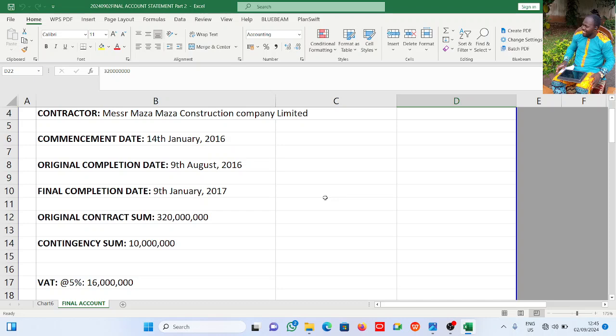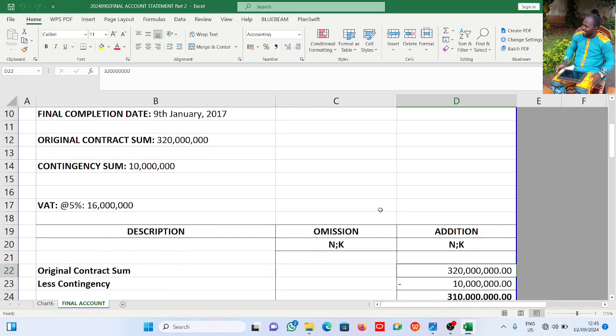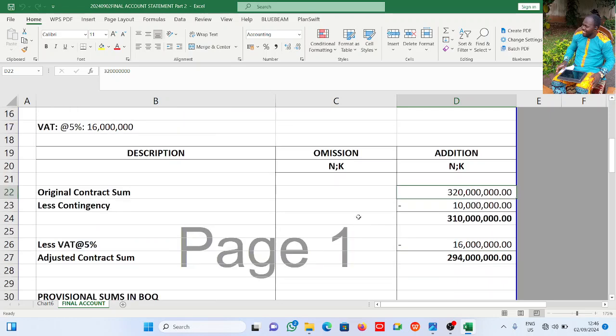If you have gone through our first video, which I would advise you to do, we have the contract sum, which is inclusive of maybe VAT, or contingency, or preliminaries, as the case may be. First, you need to bring the contract sum to its adjusted state, what we call the adjusted contract sum. That is, remove VAT, remove contingency, remove preliminaries, if it is stated clearly that these things have to be removed, because these are additions. They are not part of the elements of the work.